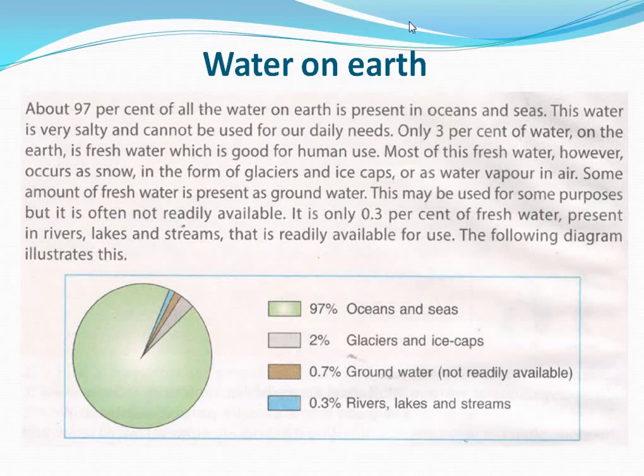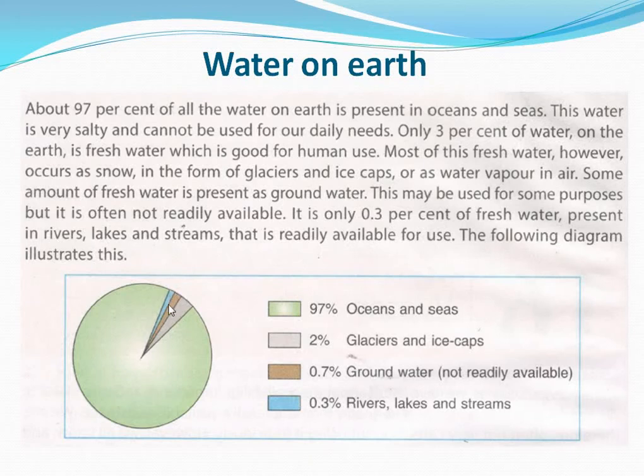Out of 3%, 2% is in glaciers and ice caps. The left is 1%. Out of this 1%, 0.7% is groundwater, not readily available. We cannot get it readily. We have to dig a well or tube well for getting this groundwater.